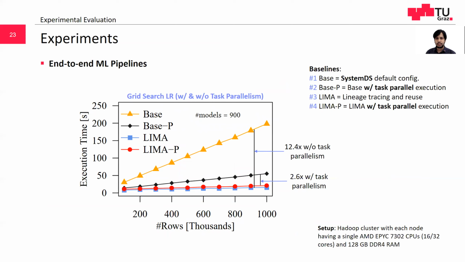This experiment shows the result of our running example of grid search hyperparameter optimization over 900 models. Here we compare Lemma against SystemDS without lineage tracing and reuse. We also use task parallel loops for hyperparameter tuning to better understand the impact of reuse on task parallelism. We see improvements of 12.4x without task parallelism and 2.6x with task parallel loop. This huge improvement comes from various multi-level and partial reuse of linear regression operations, as discussed before.